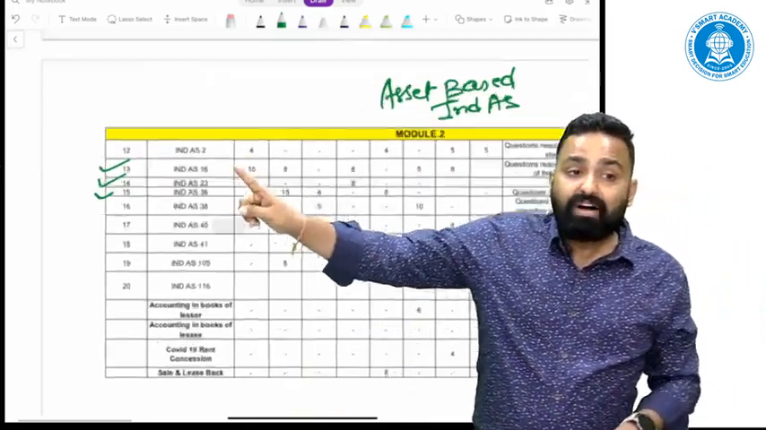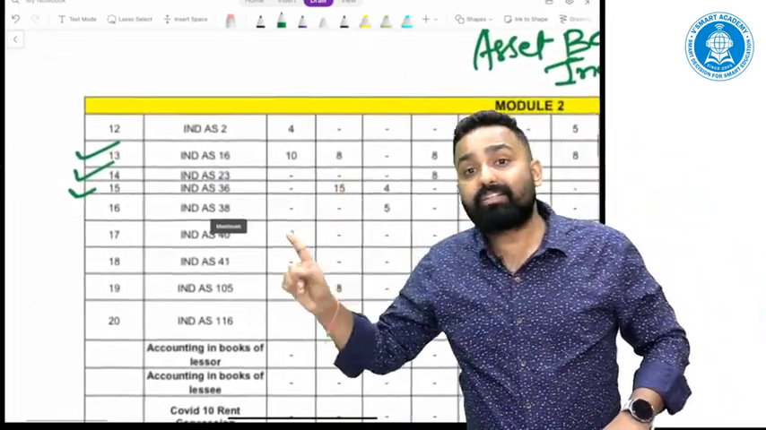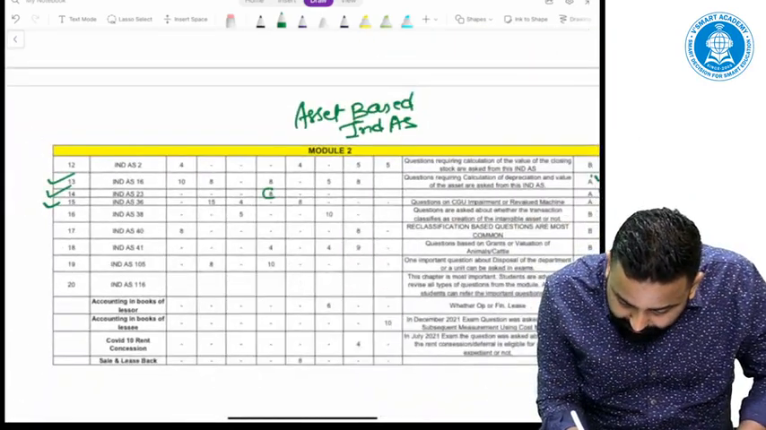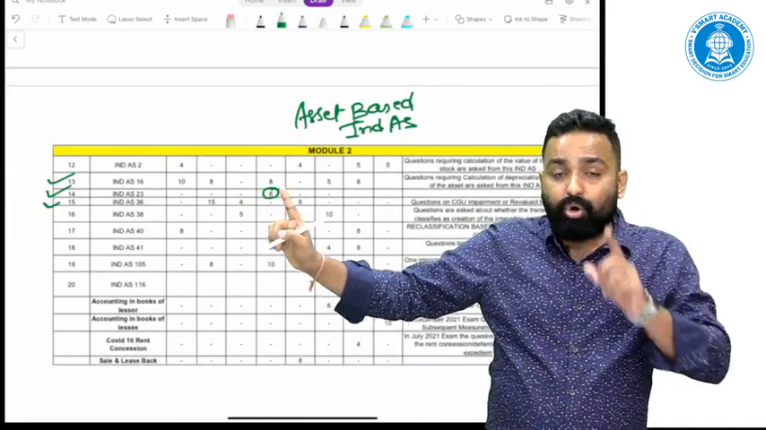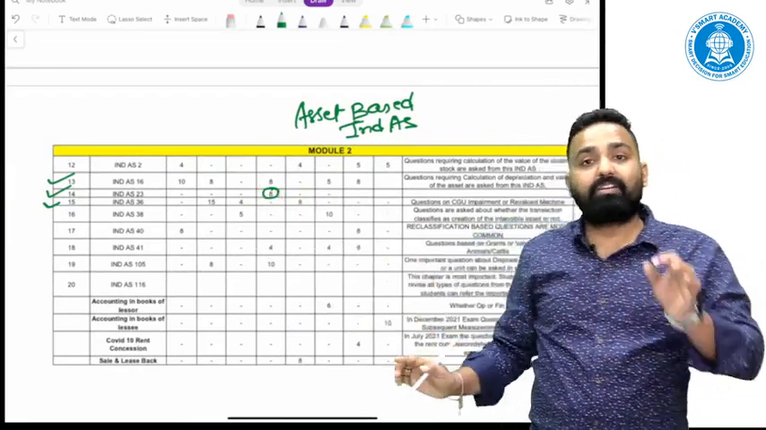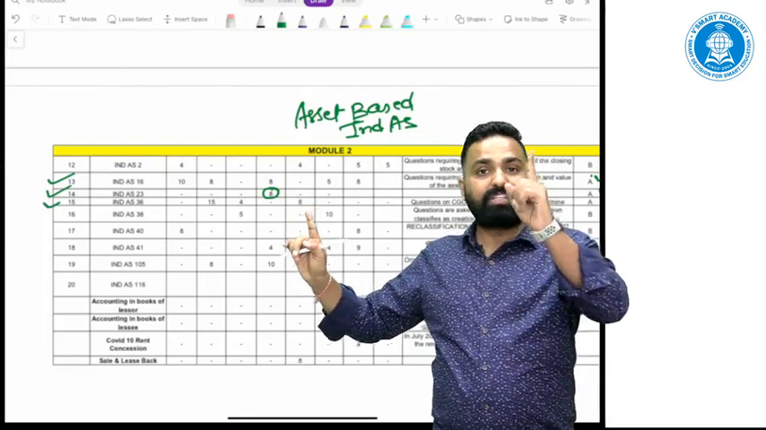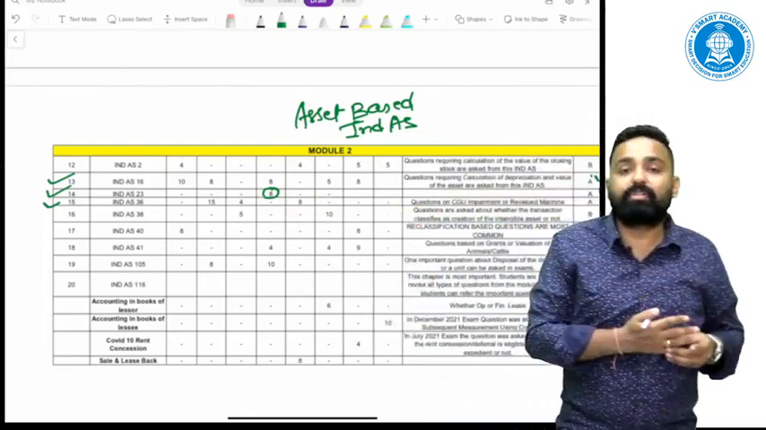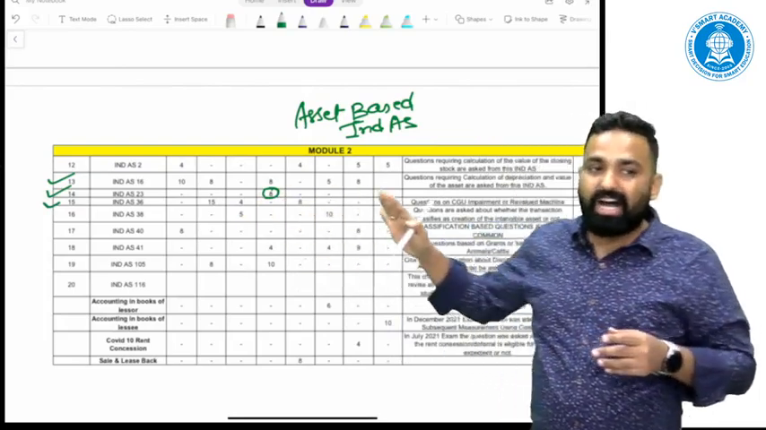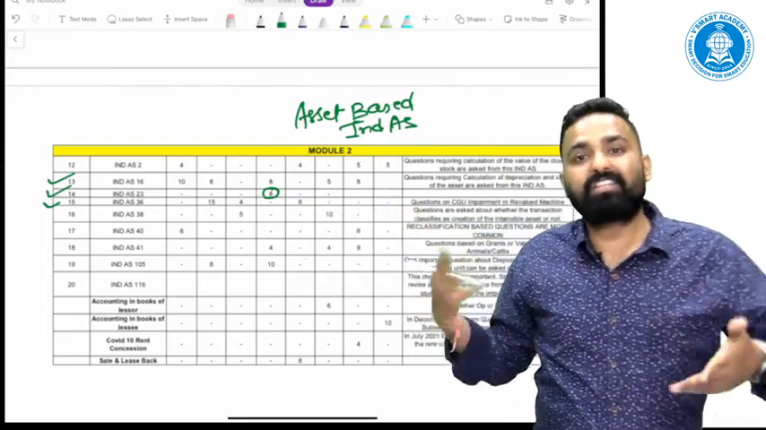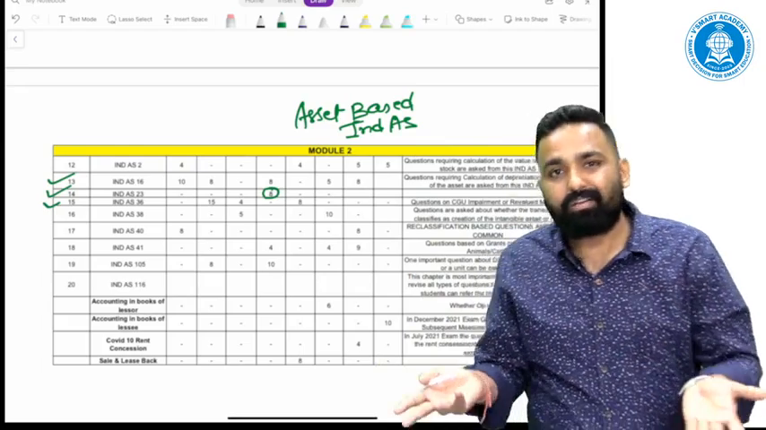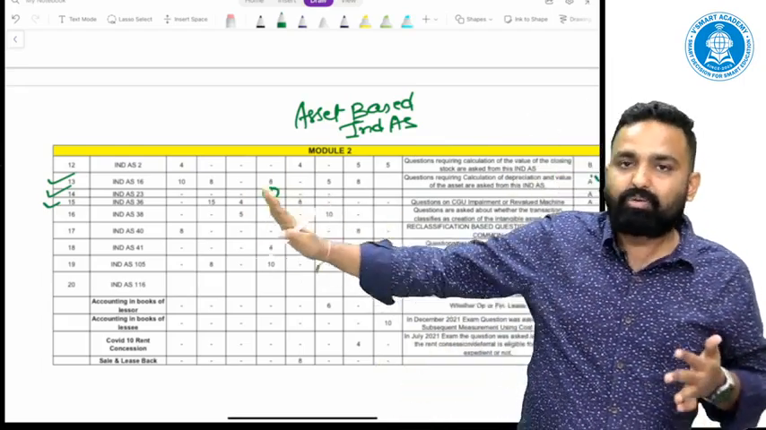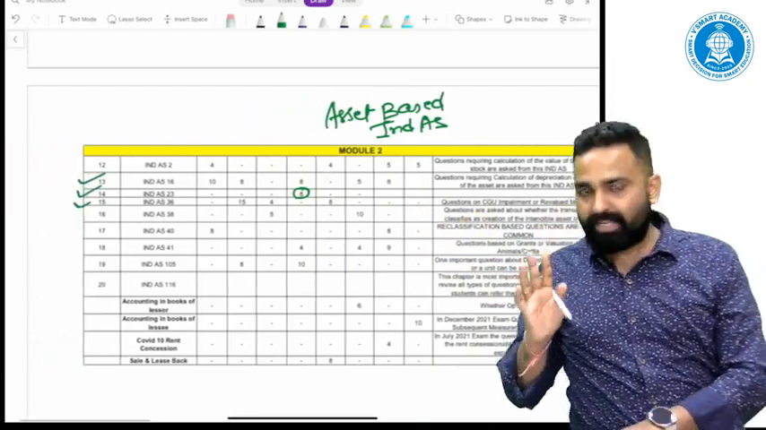Ind AS 23. Why am I telling you that Ind AS 23 is an important A category topic, even though the Institute has asked only one time? The question from Ind AS 23 is asked only once in the last 8 attempts. Still, why am I telling you this is important? See, if they have not asked it, that means the chances will definitely be higher. As per my view, the chances will definitely be higher. So they may ask the question from Ind AS 23. According to me, it should be an A category topic.